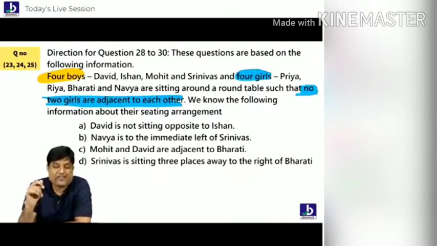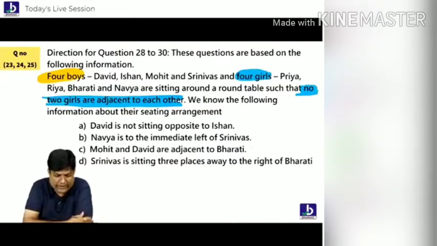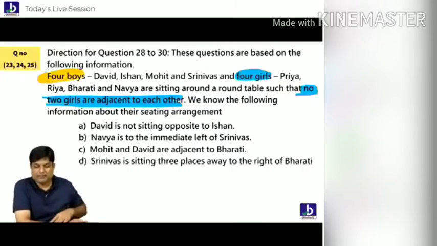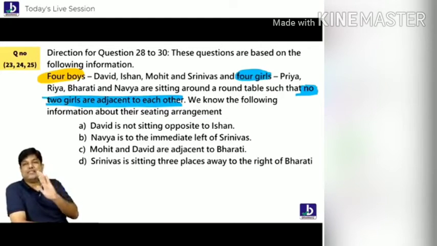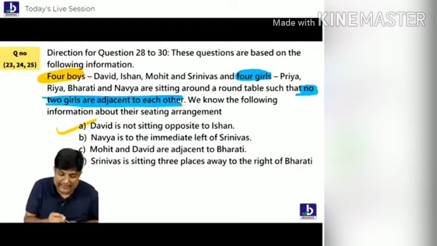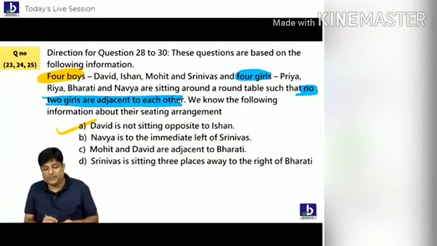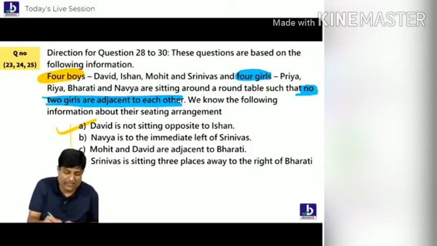Anyways, let's try to move forward now. Okay, 4 boys, 4 girls. Remember this blue color. Okay, so this is a purple, whatever. Okay, no 2 girls are adjacent to each other. Don't forget that. Are you understanding, everybody? Let's go. Now, David is not opposite to Ishan. Not needed. It's a wrong point. It's an uncertain statement. I don't want it.